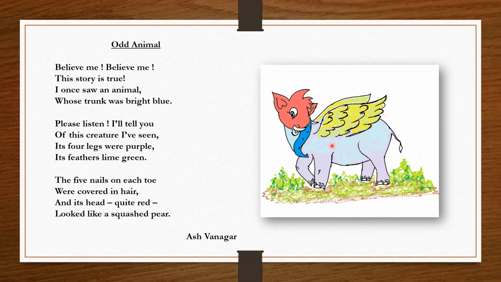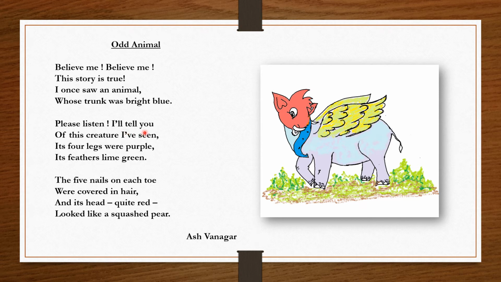What has he seen? He has seen an animal whose trunk was bright blue in color. This is the trunk of an elephant, so this animal is not an elephant. It has a trunk, and the trunk was bright blue in color.